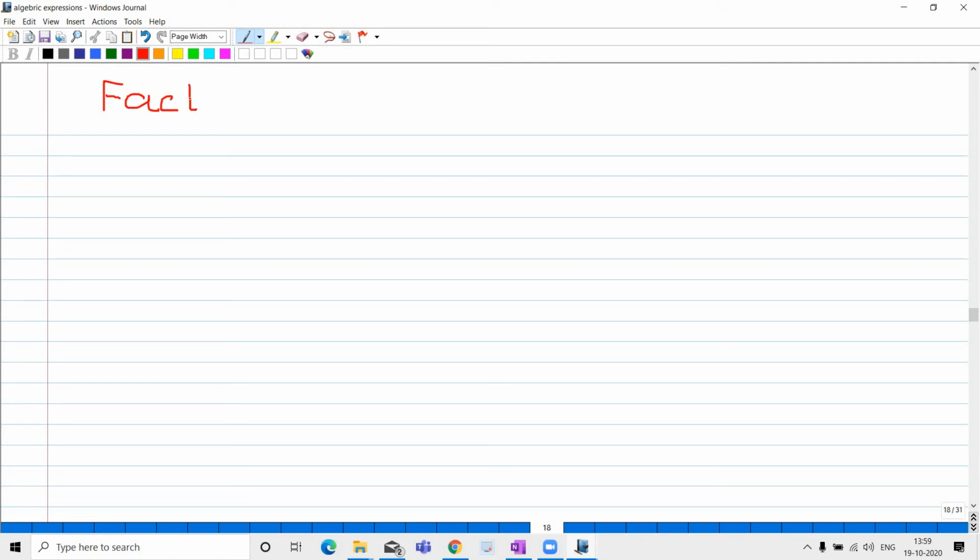Factors of a term. So what is factors of a term?